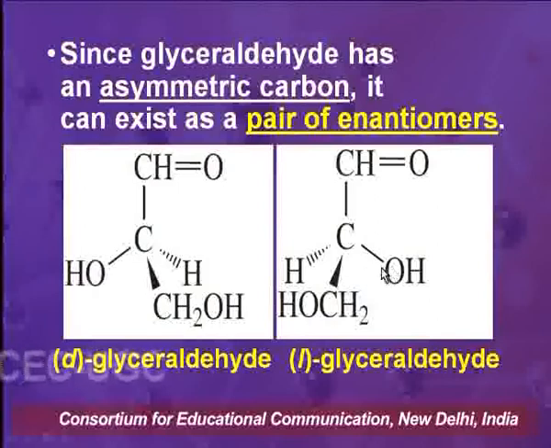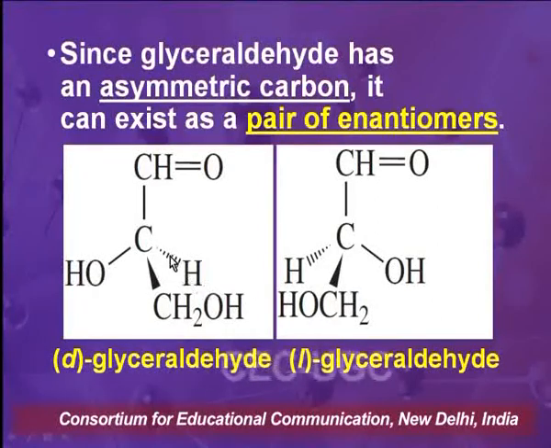Since this molecule has a chiral carbon, as you can see, this is the perspective formula of glyceraldehyde, and we find that this molecule is going to be dextrorotatory. Here we've written D in brackets, which indicates that this molecule will rotate the plane of plane polarized light in the right hand direction, whereas this molecule will rotate it in the left hand direction. When we talk of the perspective formula, I'll quickly tell you what we mean by this.